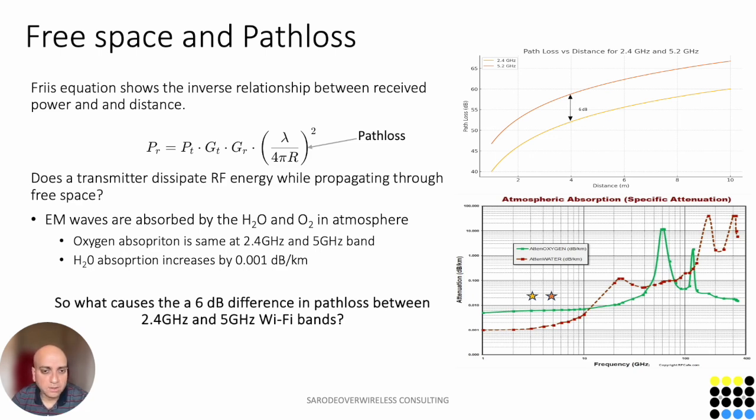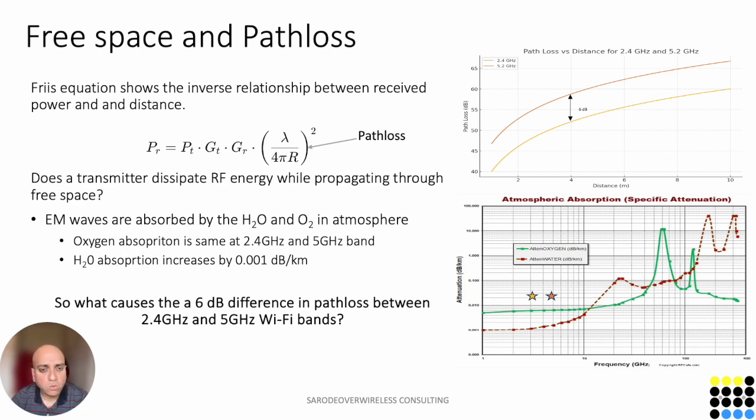That's really small; per meter it is 10 to the power minus 6. So we can conclude from this graph that there are no losses because of absorption between the 2.4 and 5 GHz bands.